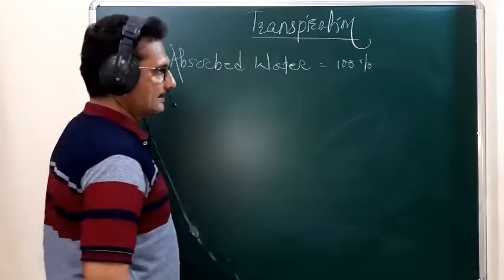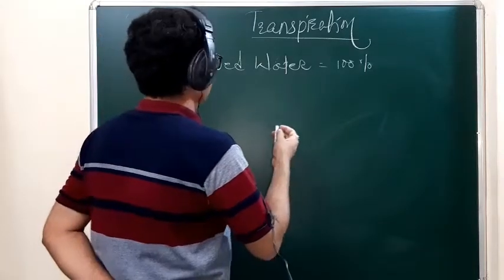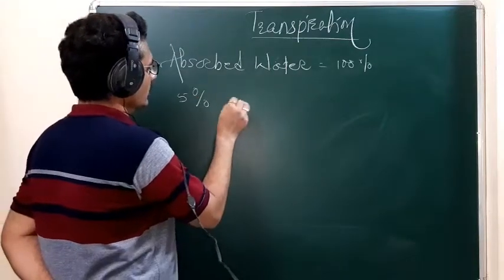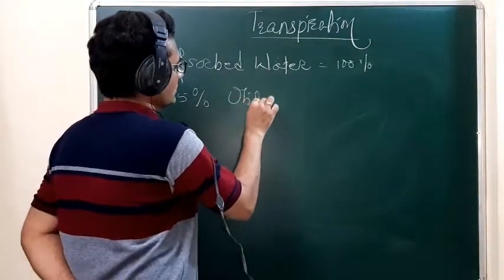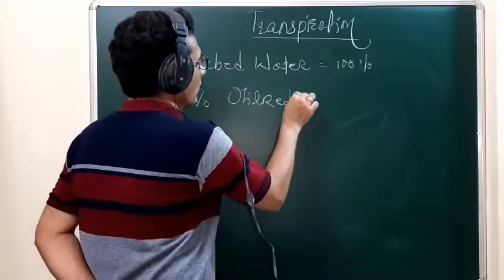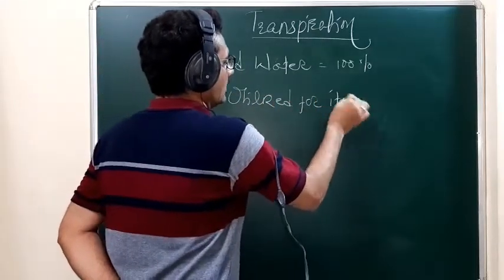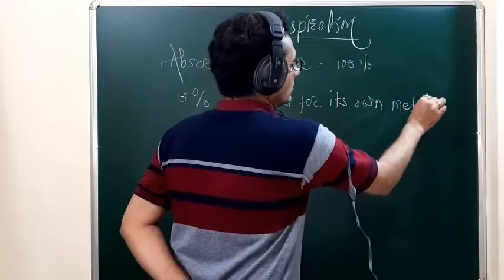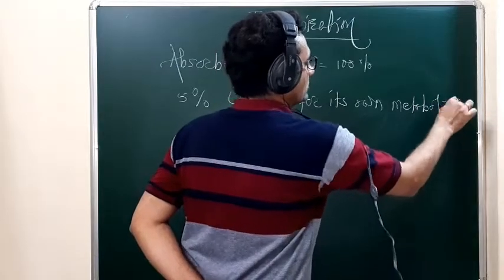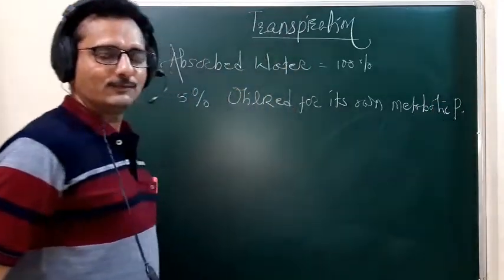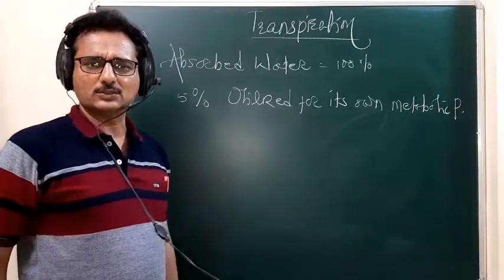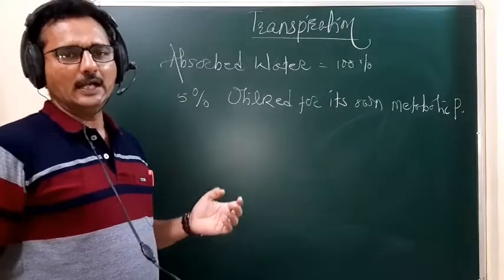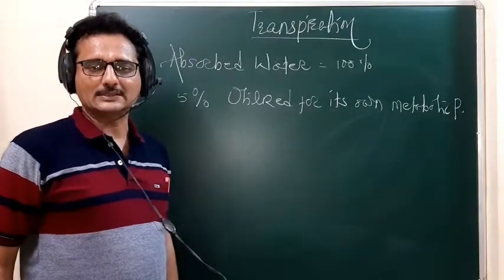Then from this, only 5% of the water is utilized for its own metabolic process, as far as the growth and other activities of that plant are concerned.